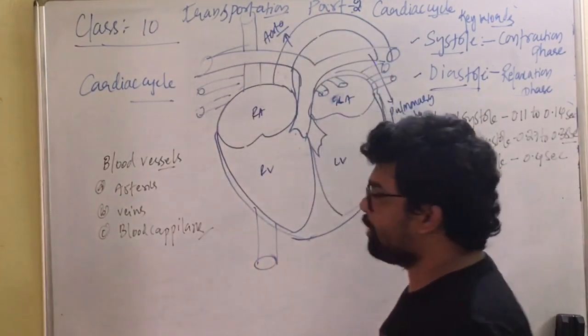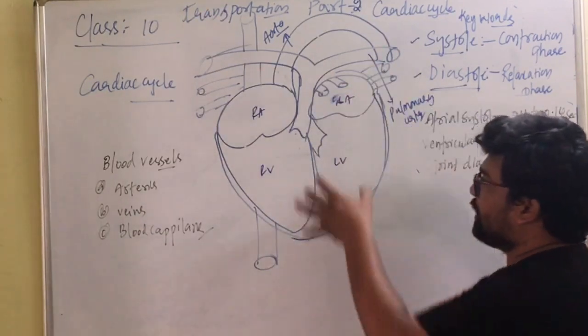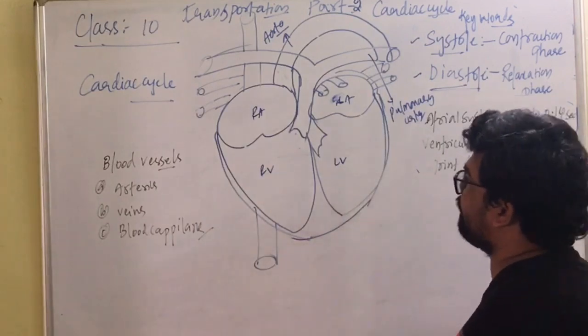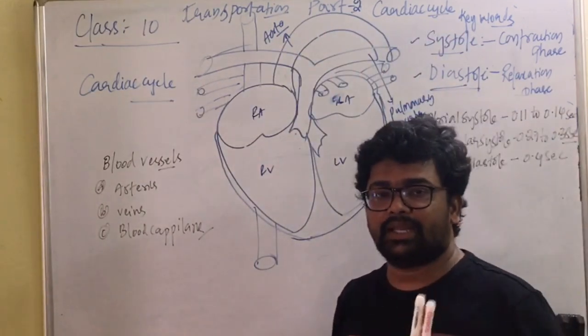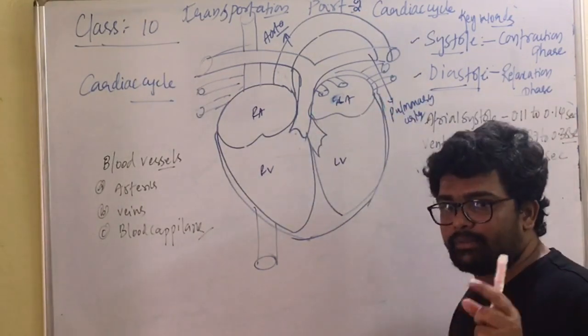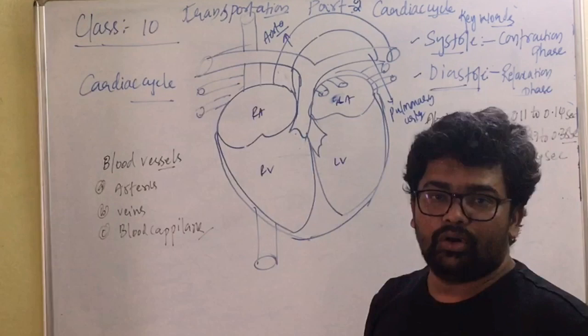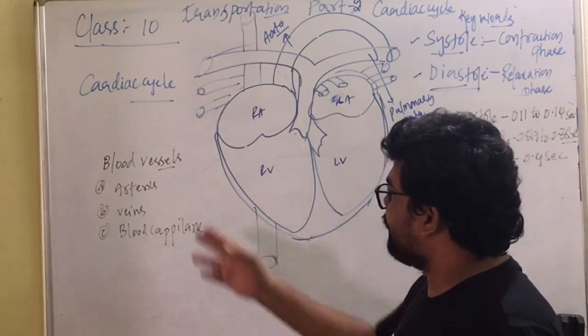So these are the two very important blood vessels of arteries which carry blood away from the heart. The diagram very clearly indicates they carry blood away from the heart, to the body parts. What type of blood do they carry? They carry oxygenated blood except the pulmonary artery. The pulmonary artery carries deoxygenated blood. That's about arteries.